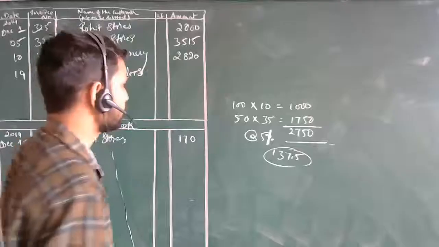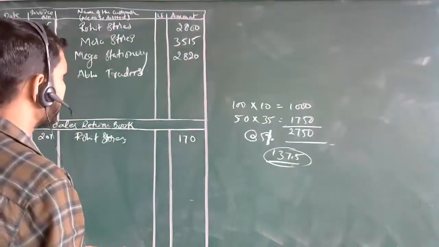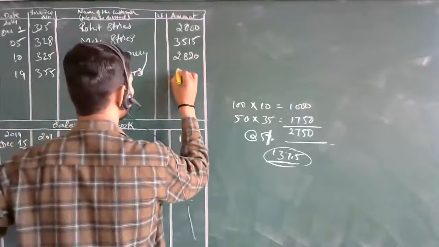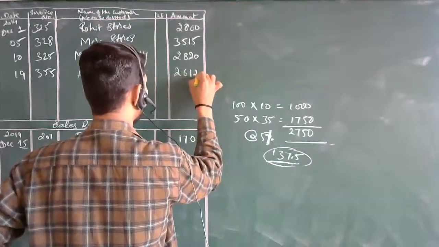So what is the amount? This has been told. So the remaining amount is how much? So wait now. Tell me fast. Be fast. Sir, 2,612.5. 612.5. Okay. Yes, sir. So next.